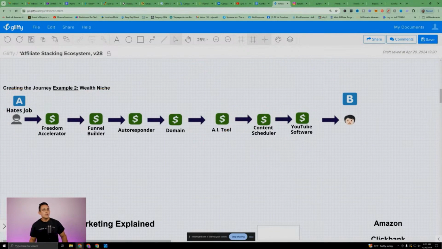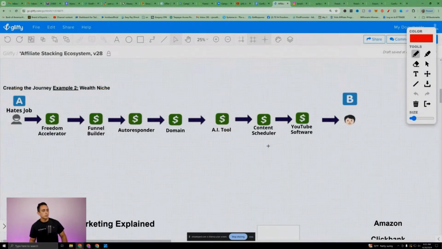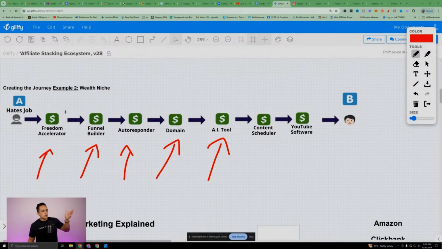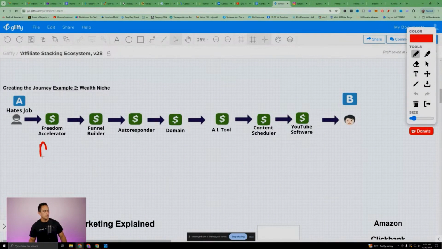And what happens here is now you're actually creating multiple products, right? You can now become an affiliate for all of these products here. That being said, you've got to start creating this A to B map for yourself. So this one could be DWA, right? UBC. This is the main core product that you want to help people with. But then they're also going to need, right, a funnel builder. They're going to need an autoresponder. They're going to need a domain. Mine goes to like 20, 30 different products.